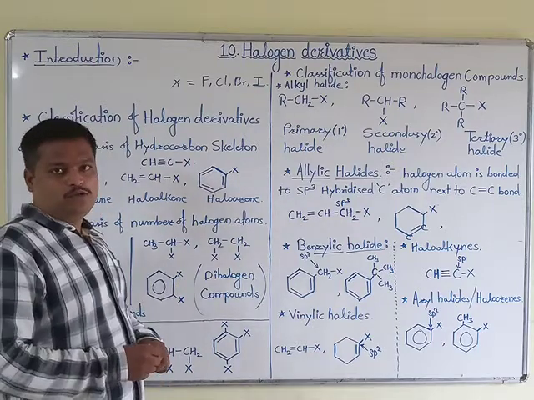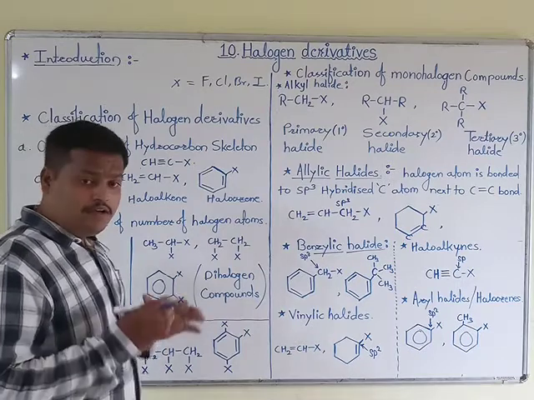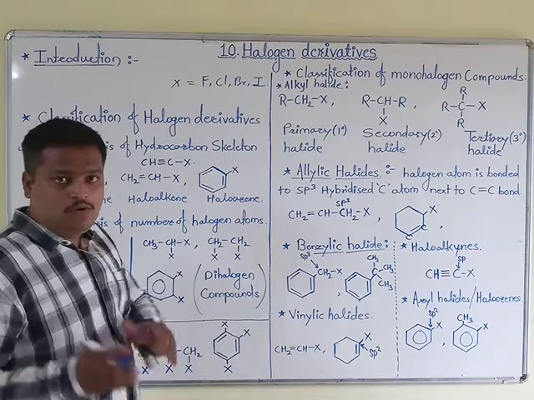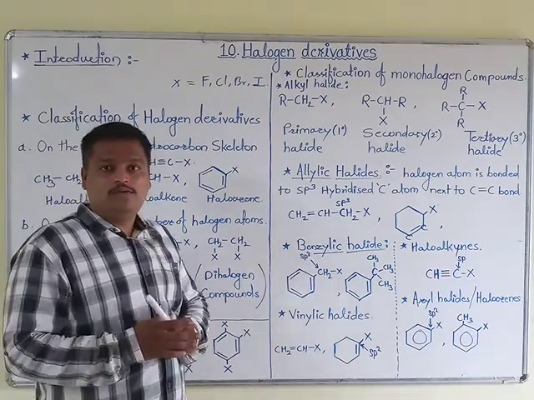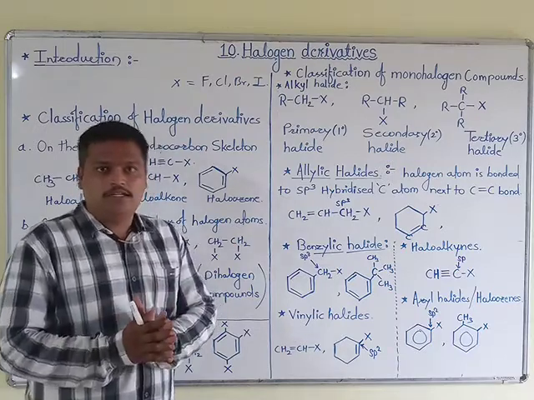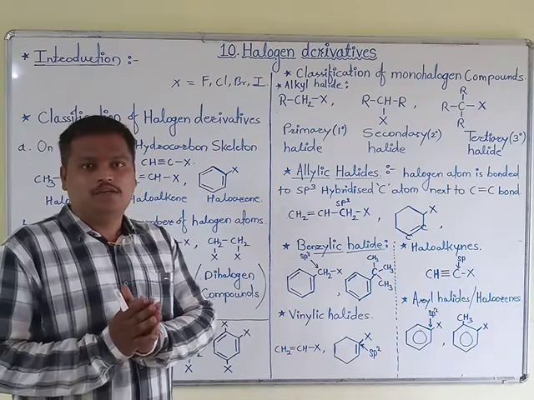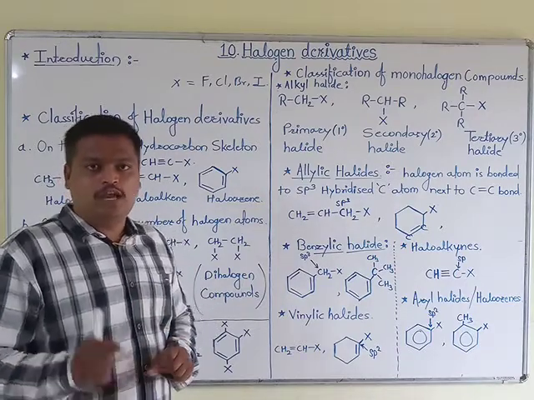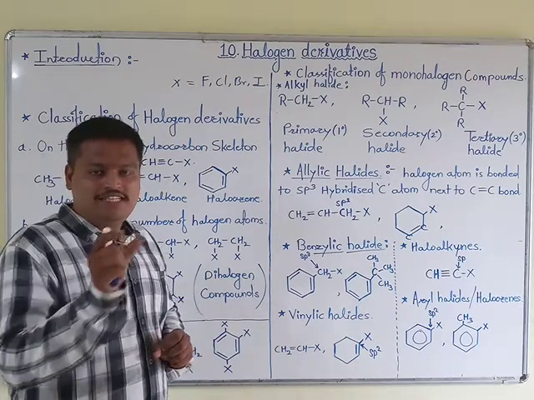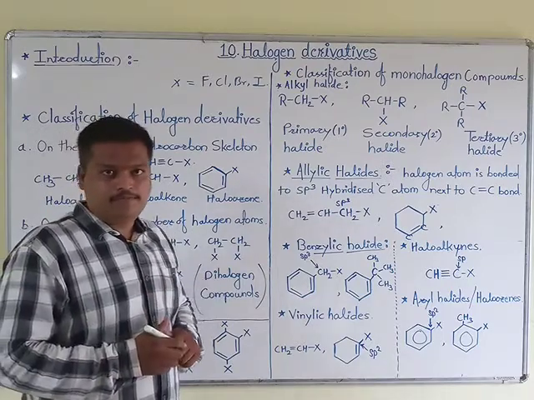Today we are going to start a new chapter, and it is a part of our organic chemistry. Okay. So first of all, you know what is meant by organic chemistry. Organic chemistry is nothing but the study of compounds which are formed by the use of carbon atoms, which contain carbon atoms. Okay, means that compounds are formed by using carbon atoms.